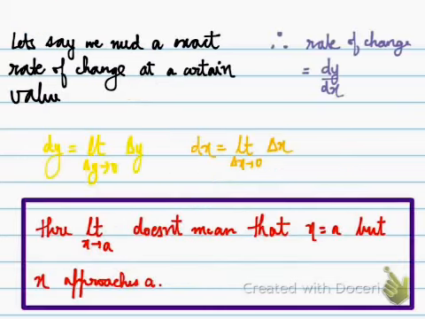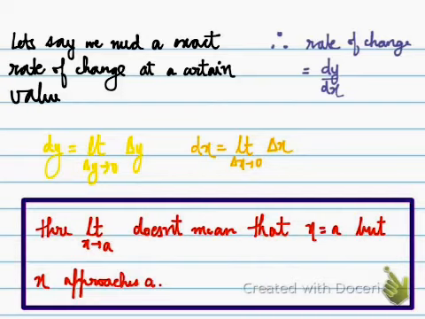Now let's say we need an exact rate of change at a certain value. Let's move back to physics: there's a road and a car crossing it. The road is around 3 kilometers and it takes around 1 hour to cross. So the speed, which is distance upon time, is 3 kilometers per hour.